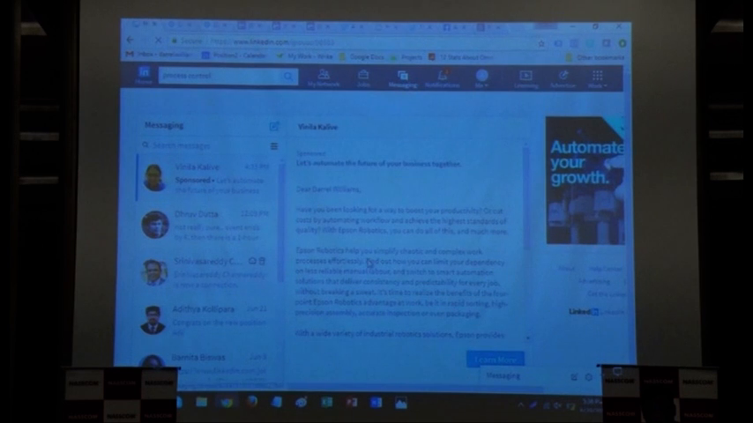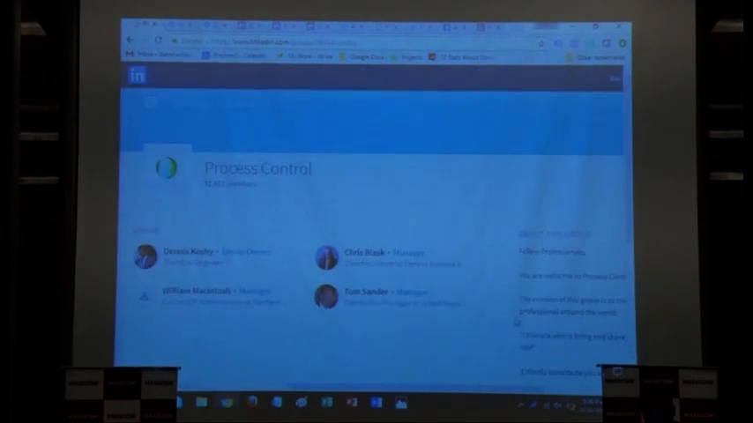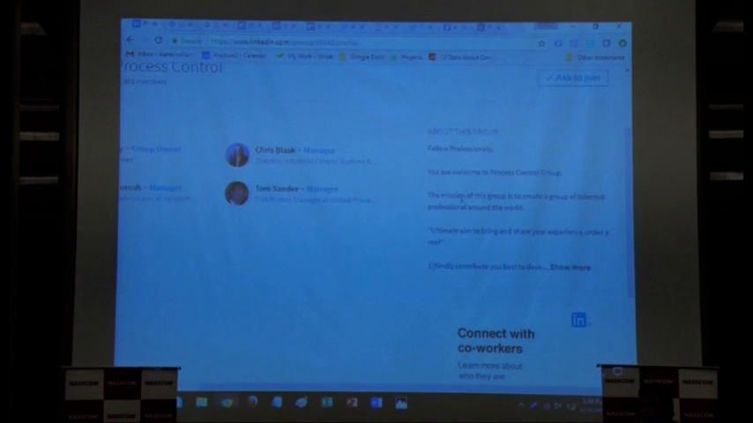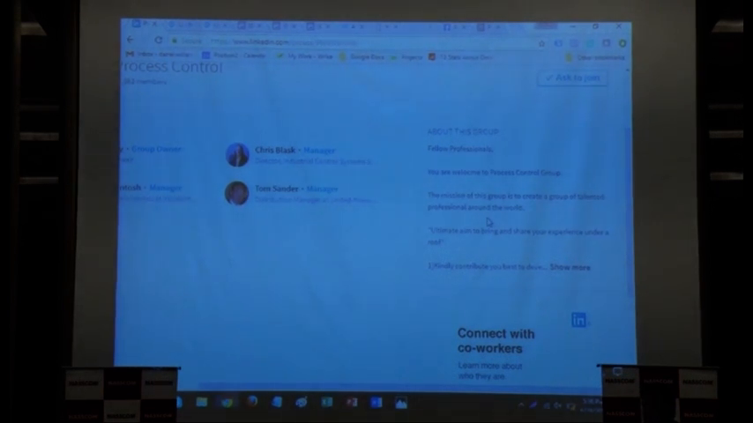You click on that group, and then it shows you how many members are there. It has about 32,000 members, and then it tells you what that group is about: to create a group of talented professionals around the world. So this would be a right fit for you. You'll have to do a little bit of manual work. Manual labor is definitely needed. But once you identify the kind of groups that you want to go after, then you can easily target them via LinkedIn.